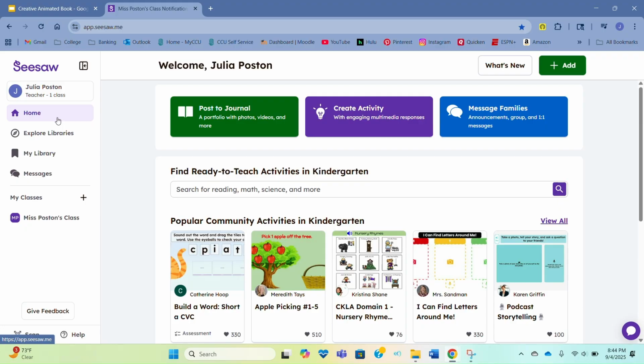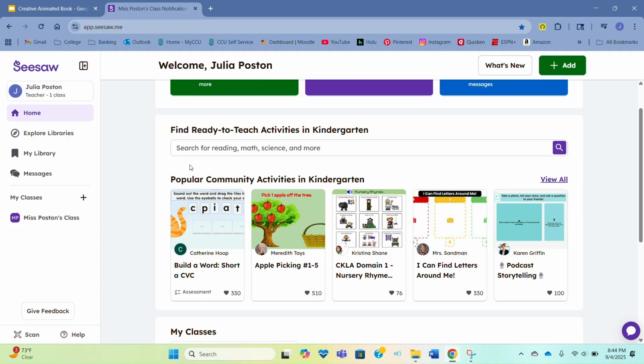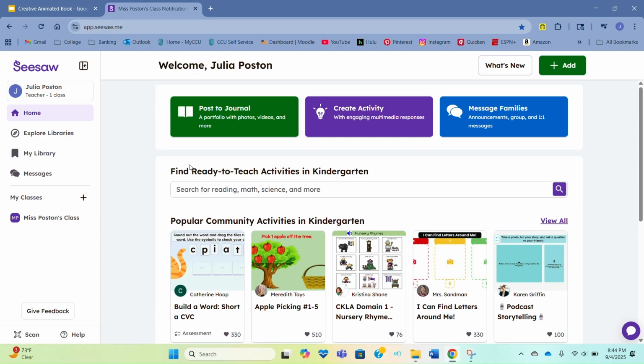But overall, I think Seesaw is a great app that you can integrate into your classroom, and I think it could be really helpful to students and teachers as well.